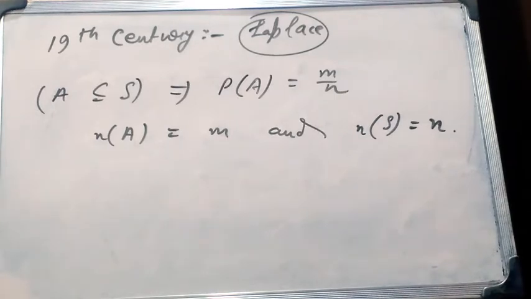Now, if you have no idea about equally likely, then go to my second video on probability and watch it there. I'll mention the link of my second video in the description box of this video.